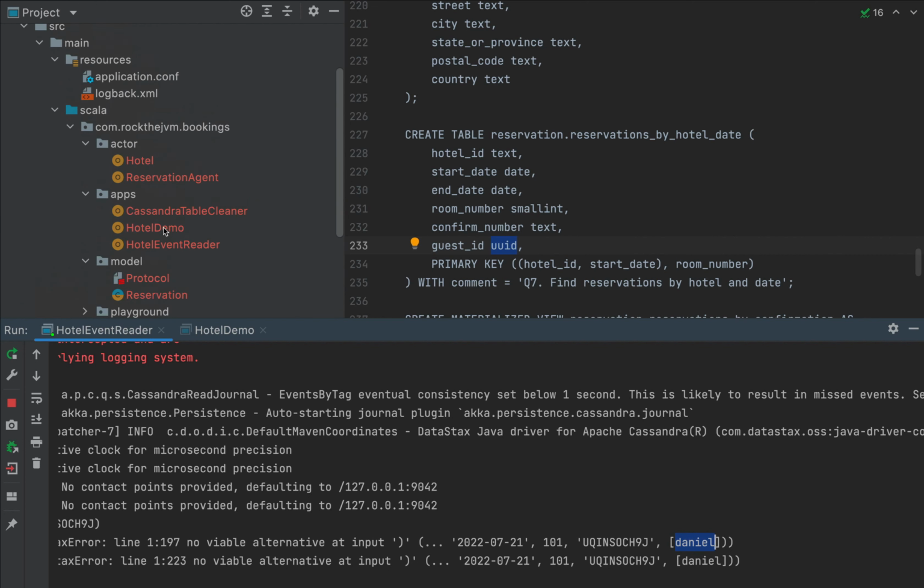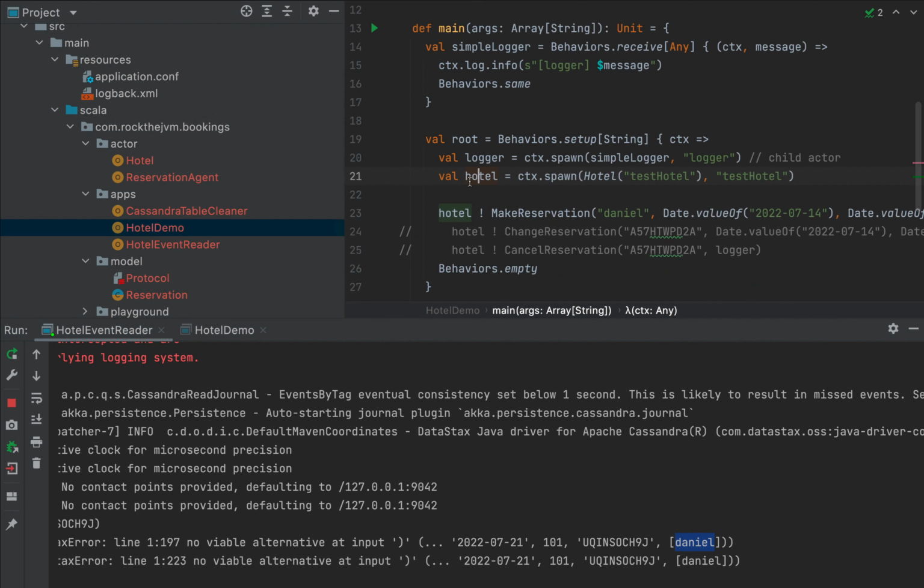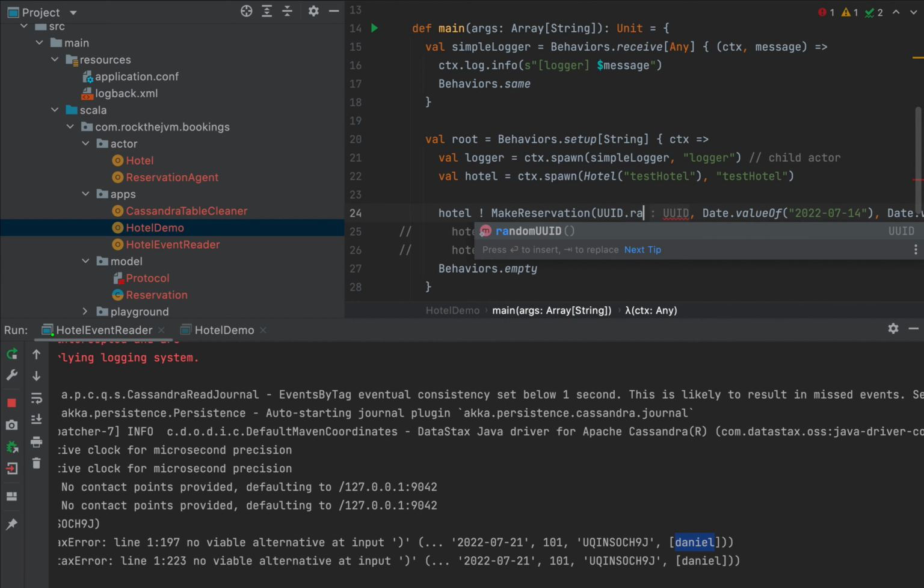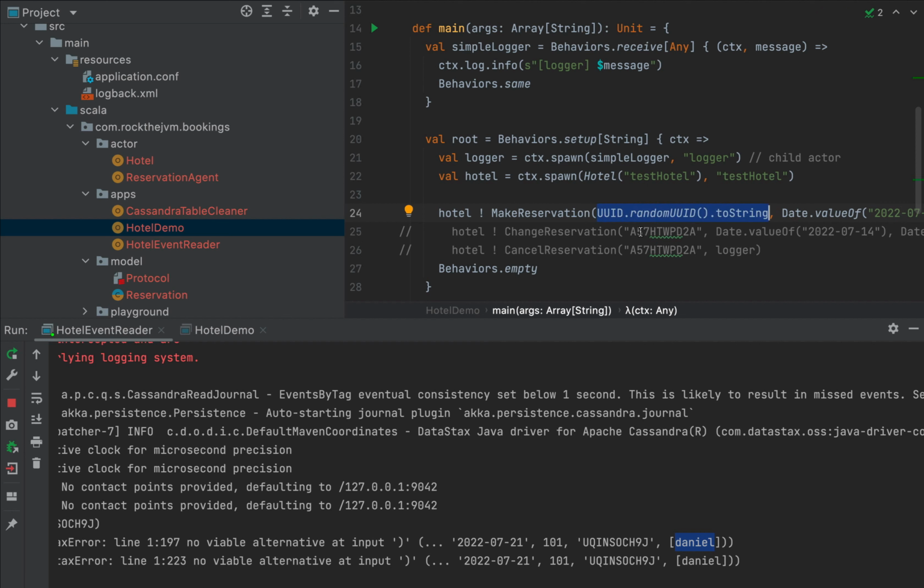So here under the hotel demo, I'm going to create a make reservation, not with Daniel, but a unique identifier. So I'm going to have a UUID.randomUUID.toString. Now at this point, I should invalidate the Cassandra messages, so all the events that were persisted to Cassandra, which is just one, and let me make the reservation again.